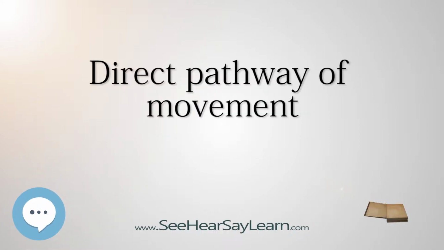The direct pathway of movement is a neuronal circuit within the central nervous system, CNS, through the basal ganglia, which facilitates the initiation and execution of voluntary movement. It works in conjunction with the indirect pathway of movement. Overview of neuronal connections and normal function.